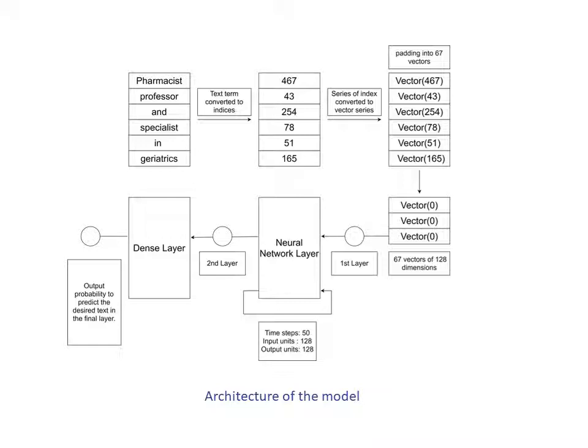In here, the neural network model represents LSTM, BioLSTM, BERT, and ALBERT respectively and individually, and then at last we have fed it into the dense layer. You can see the output probability will predict the desired text in the final layer. We have input units of 128 dimensions and output units of 128 dimensions as well. Each of the models was trained individually, and the accuracy was recorded in each of the epochs. We observed that the accuracy became stable at around 15 epochs, so on average, for all the models, we selected 15 epochs for training.